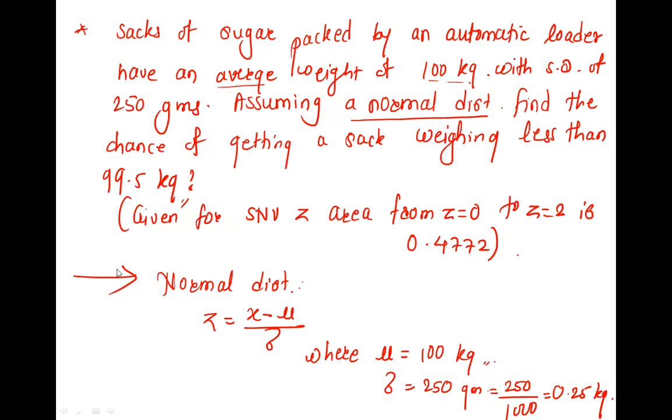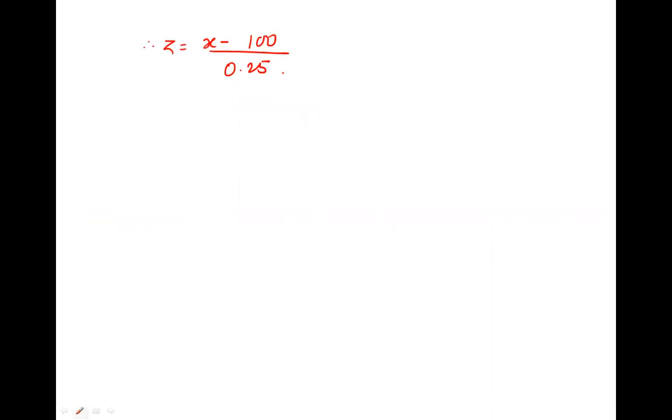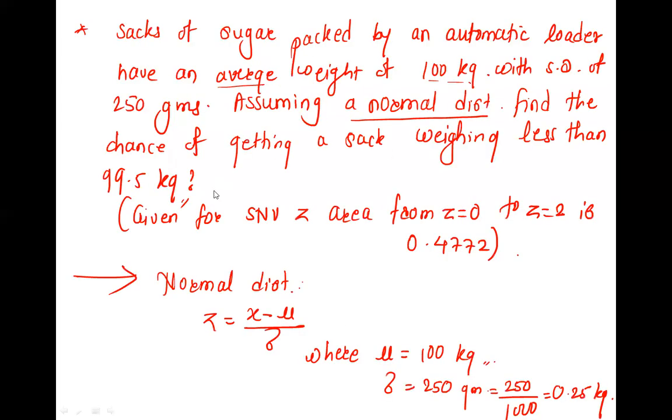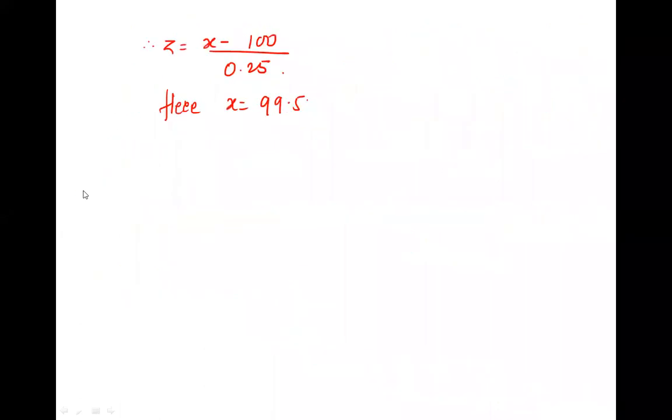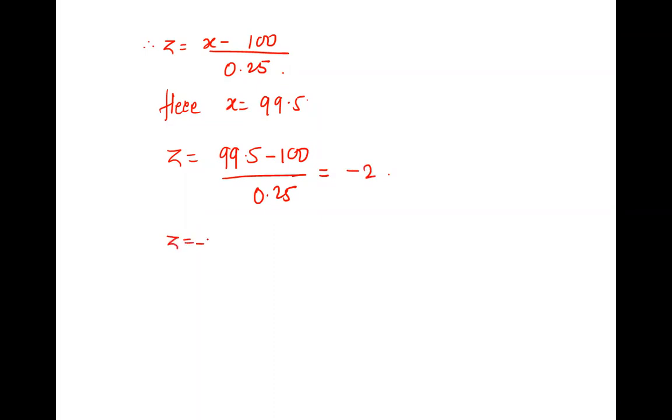That is your X. If they ask between something, say 99.5 and 99.6, those will be X1 and X2, and we'll find Z1 and Z2. But here there is only one value, so we find Z: 99.5 minus 100 upon 0.25, which is minus 2.